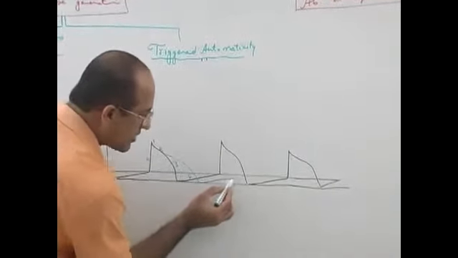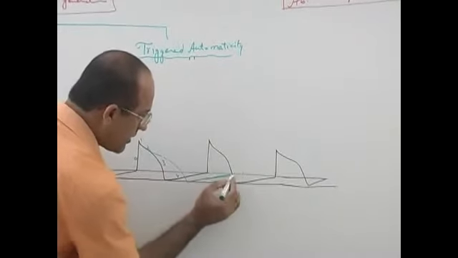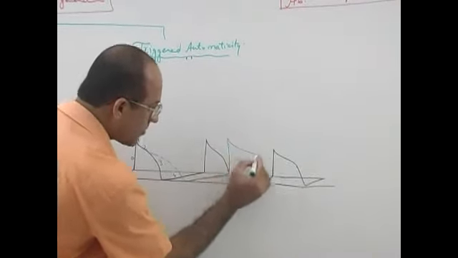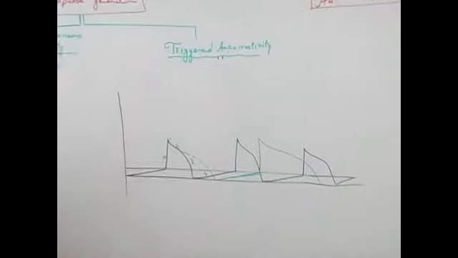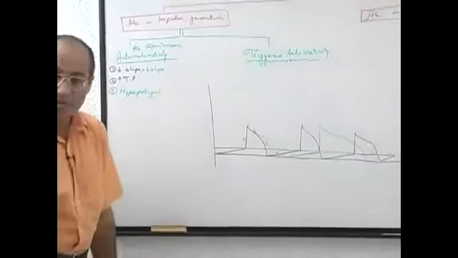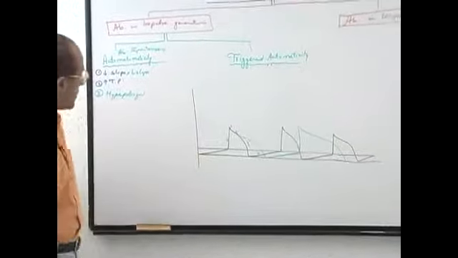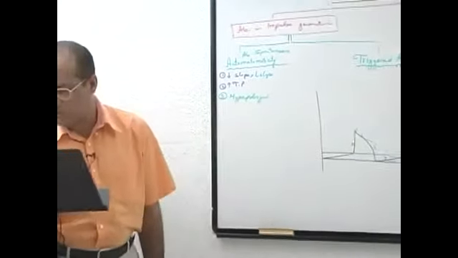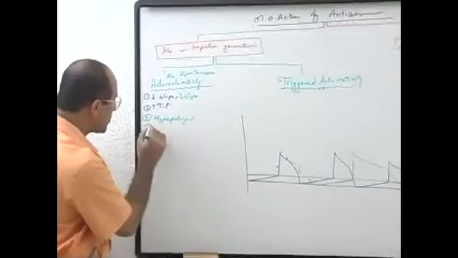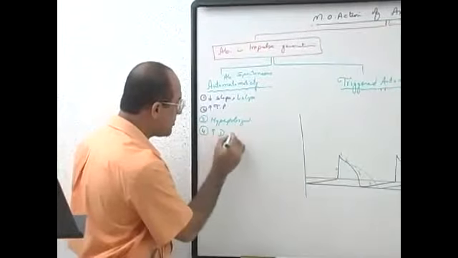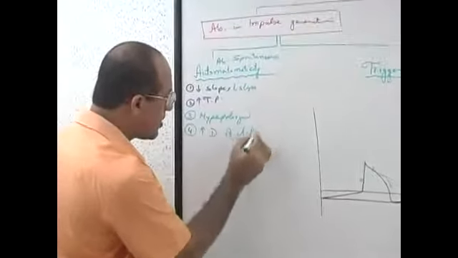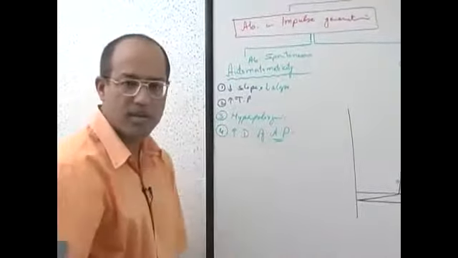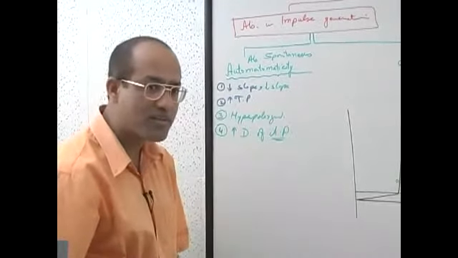Even if slope and other things are same, the total number of action potentials will be reduced. Is that right? So in this strategy, we have increased the duration of action potential by using which type of drugs?